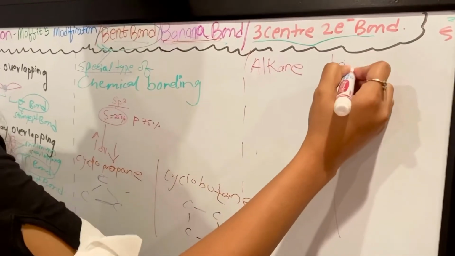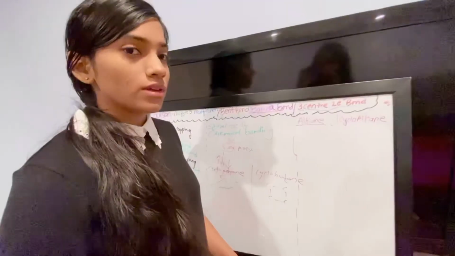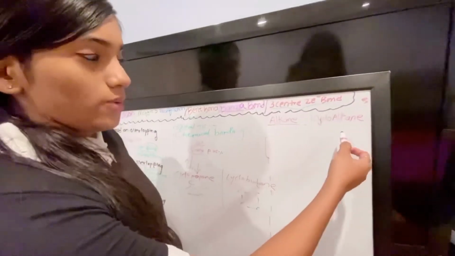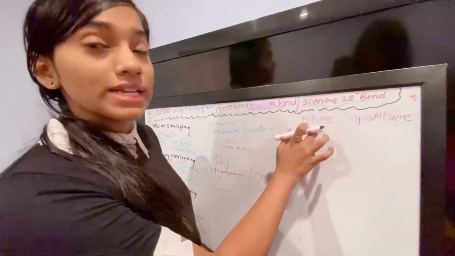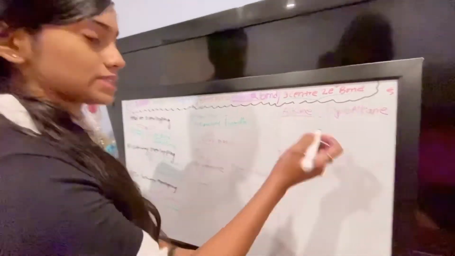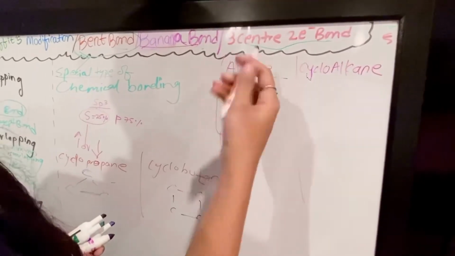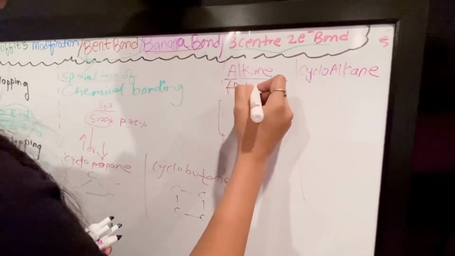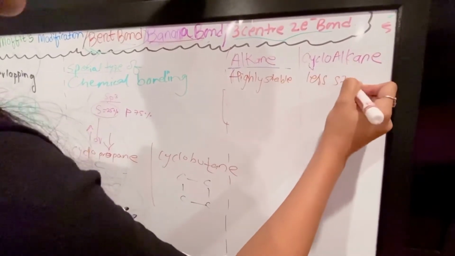Alkane and cycloalkane. If we compare alkanes with cycloalkanes, we know that the alkane is highly stable as compared to cycloalkane, because the alkane has the sigma bond and it has the maximum overlapping. So this is highly stable, and this is less stable.